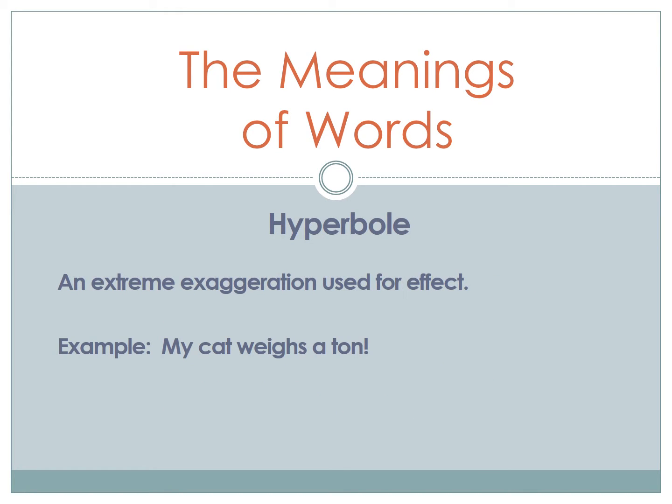Hyperbole is an extreme exaggeration used for effect. Your mother or your friends might say you use this in order to be dramatic. An example of this is, my cat weighs a ton. No, my cat really doesn't weigh a ton, but she is pretty fat. Another example that we all use all the time is, I'm so hungry I could eat a horse. I really don't know of any human being that could eat that much at one point, but there are times when we are very hungry.